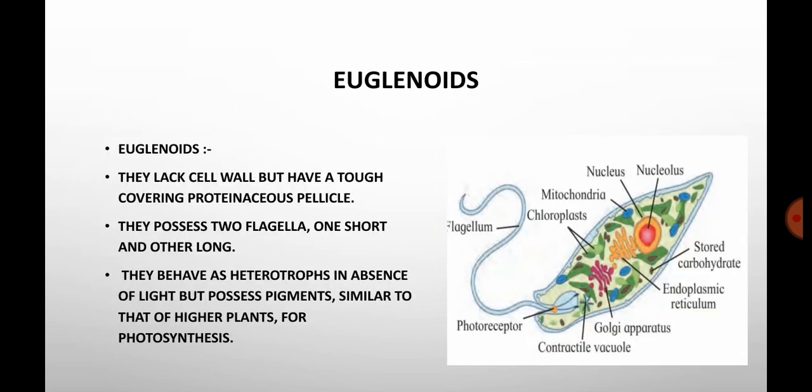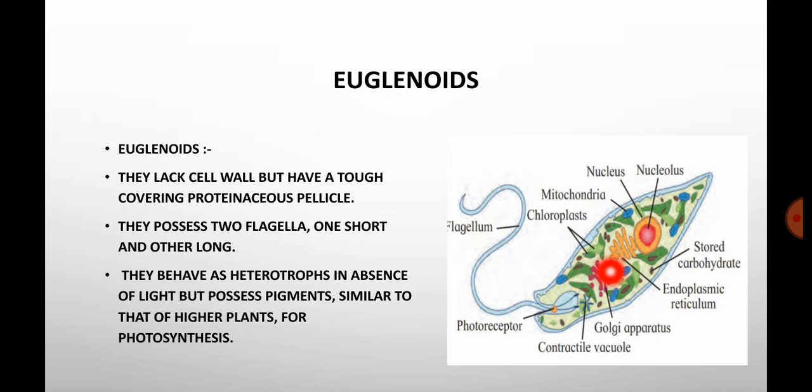Next, coming to the euglenoids. These euglenoids are also placed under kingdom Protista. They lack a cell wall but have a tough covering. You can see here this is the tough covering, the pellicle. They possess two flagella, one short and one long. They behave as heterotrophs in the absence of light.